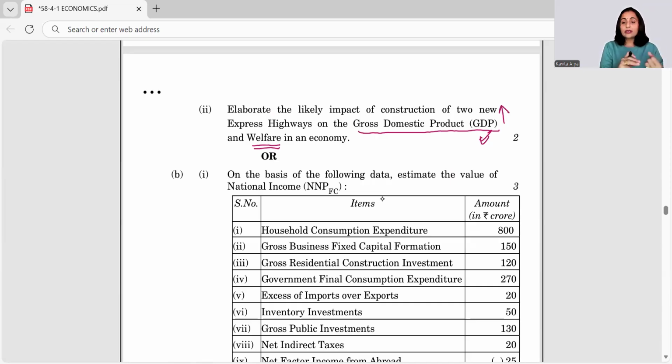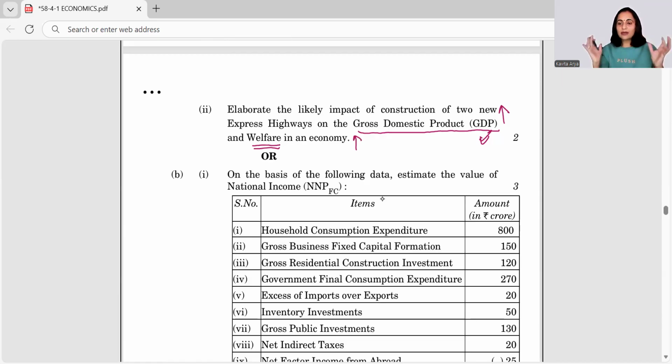Because of this, there is going to be more efficiency and productivity, because time would be saved and the smoothness of effort is there. And at the top of everything, when the construction process happens, people are employed, they get to have direct as well as indirect employment opportunities, right? So this also creates a situation of welfare.